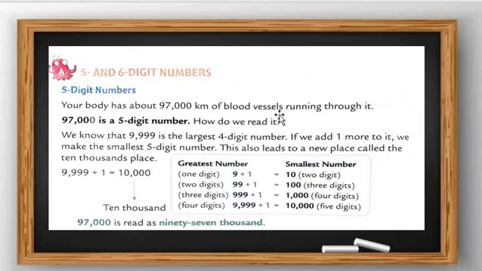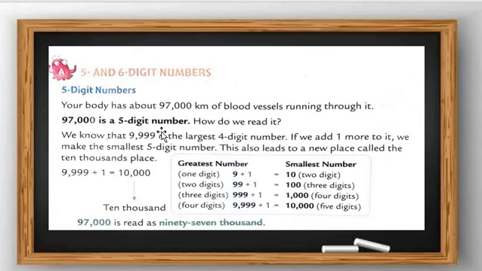Vessels means veins; you are learning this word in science. Blood vessels run through our body for 97,000 kilometers. So 97,000 is a 5 digit number.